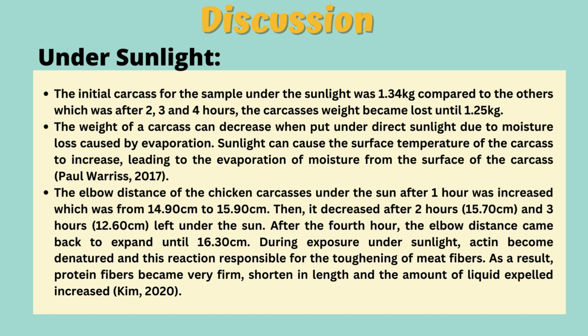Based on the results for the elbow distance of the chicken carcass, during exposure under sunlight, actin becomes denatured and this reaction is responsible for the toughening of meat fibers. As a result, protein fibers become very firm, shorten in length and the amount of liquid expelled increases.